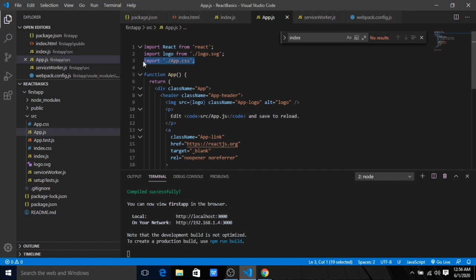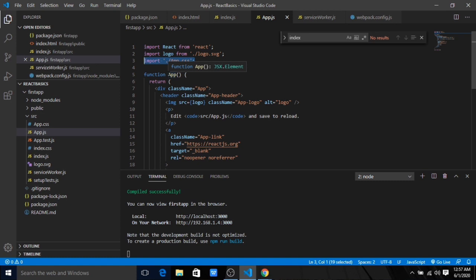So we can attach any CSS to a particular component using this import. There are other ways to do that, which I will cover in future classes. We can assign styles using variables, or by using class names, and we'll learn all this in the next classes.